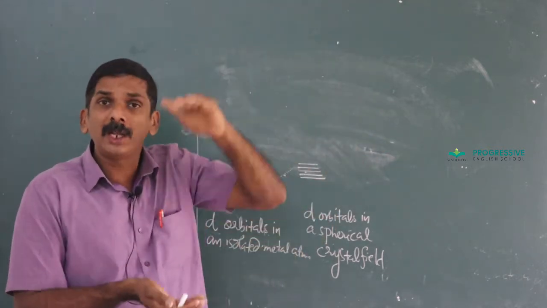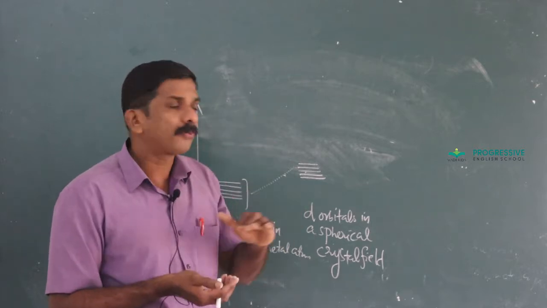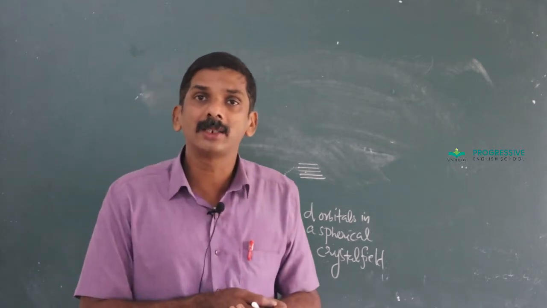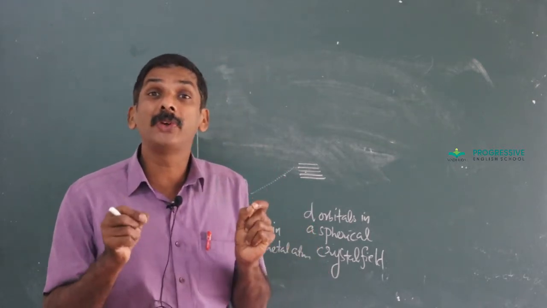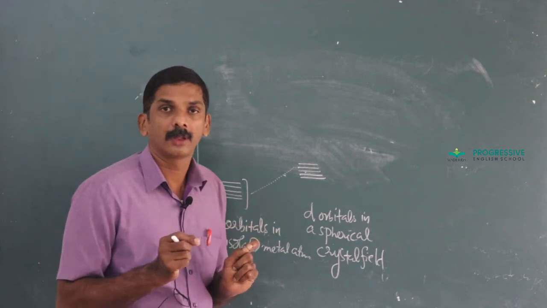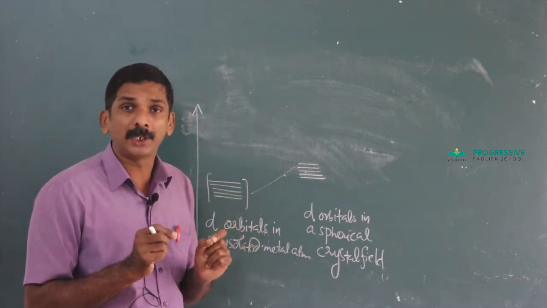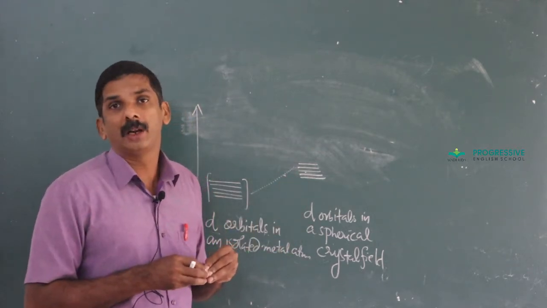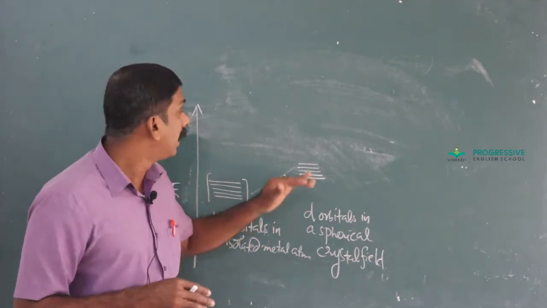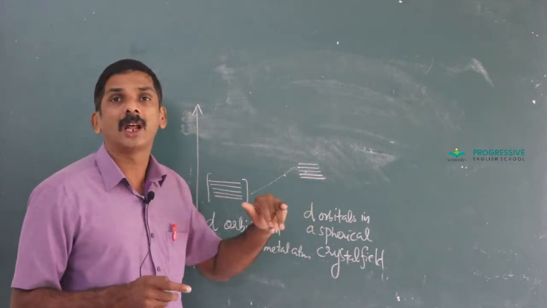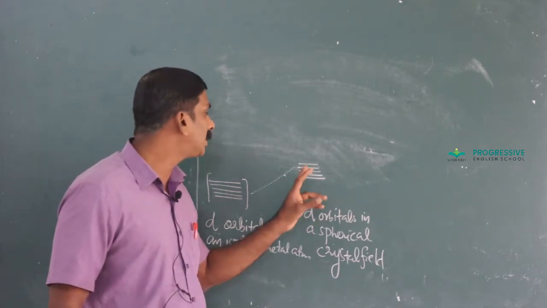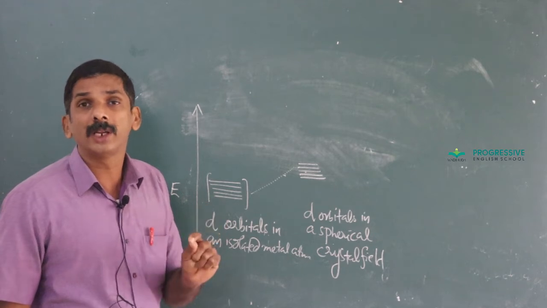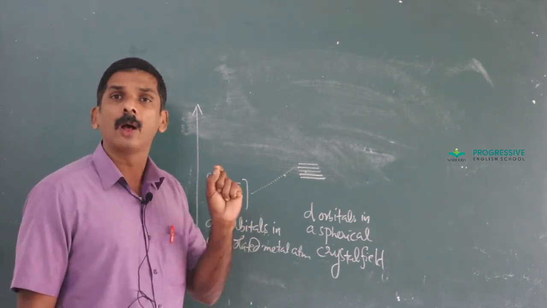The splitting of a degenerate orbital by the approach of a ligand is called crystal field splitting. Here, first I represent the crystal field splitting in an octahedral complex.